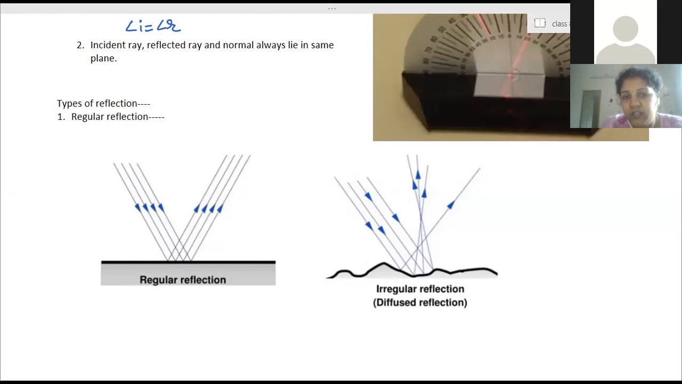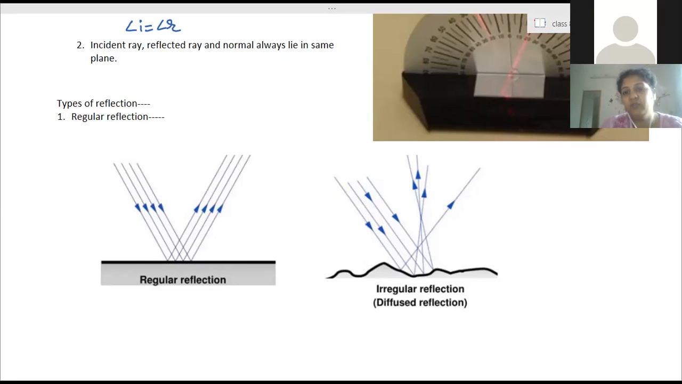Then, Mona, can you tell what is reflected ray, angle of reflection? Yes, ma'am. The angle made by the reflected ray with the normal is called the angle of reflection.